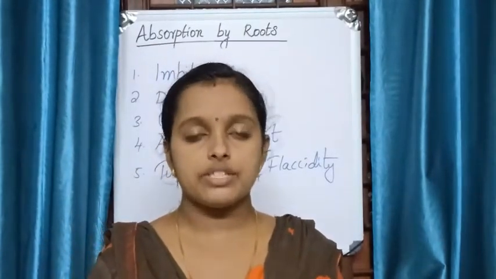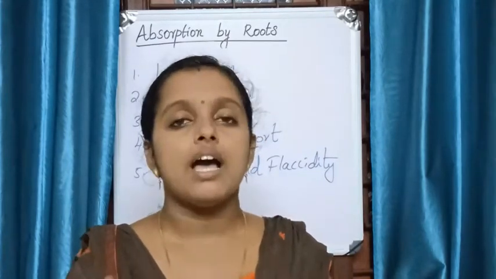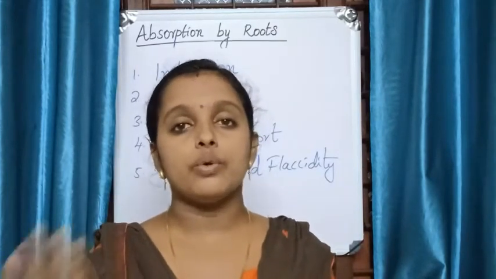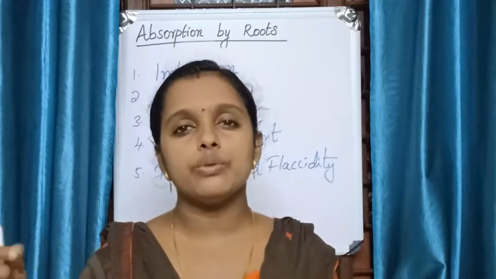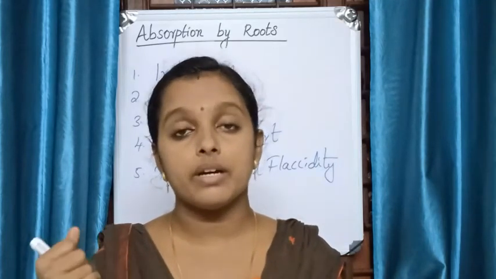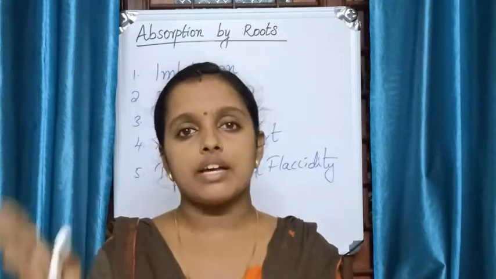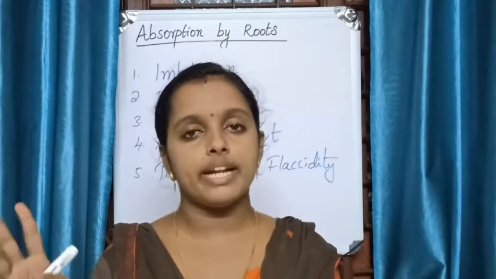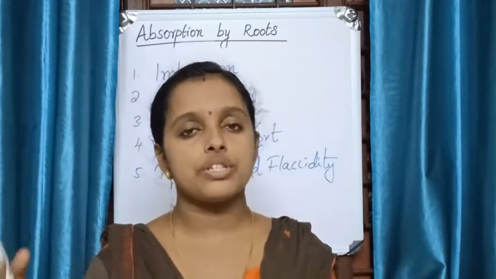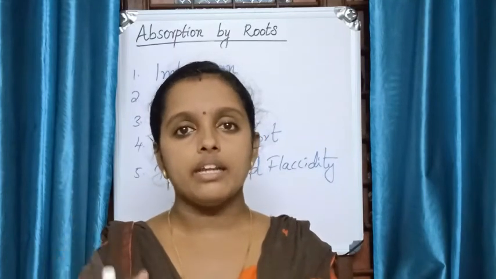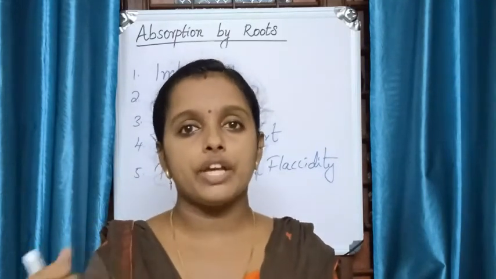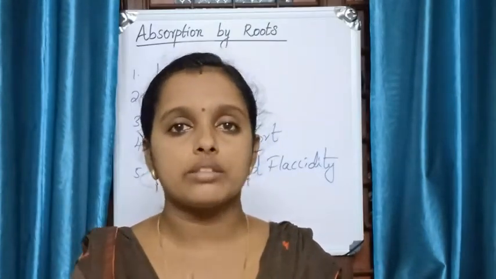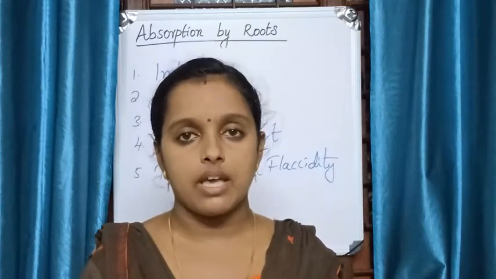Imbibition is the process by which dead or living plant cells absorb water by surface attraction. Example: in the case of wooden doors, it is very difficult to close the wooden door during the rainy season because the wooden door is made up of dead plant cells, so they absorb moisture from the atmosphere. It will swell and we will find it very difficult to close the wooden door during the rainy season. The reason behind this is the process of imbibition.